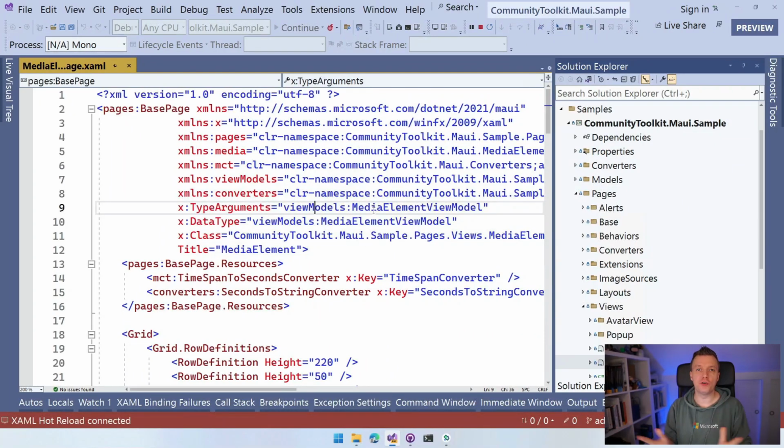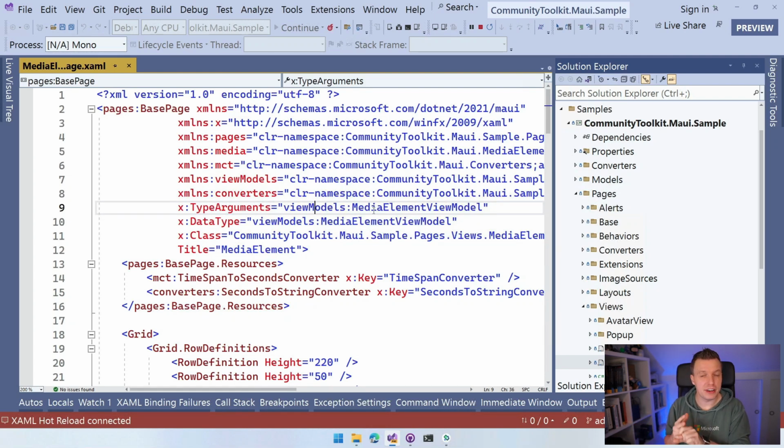So here in Visual Studio 2022, I have cloned and opened the .NET MAUI Community Toolkit repository. If you've never seen it before, don't be overwhelmed. I'm going to take you through this step by step. But it has all the source for the .NET MAUI Community Toolkit. So if you're interested in that, go ahead, have a look at it.